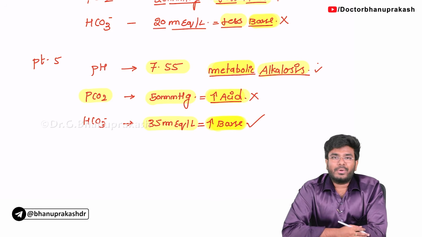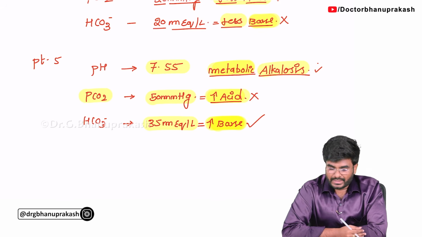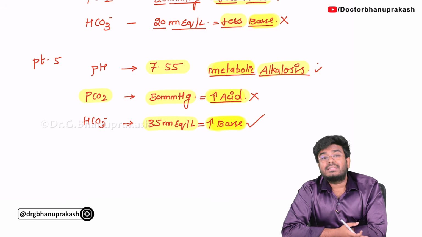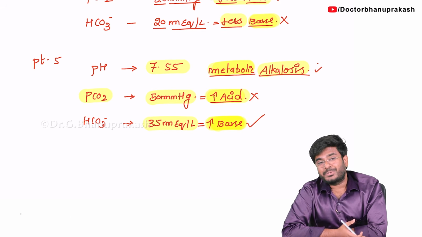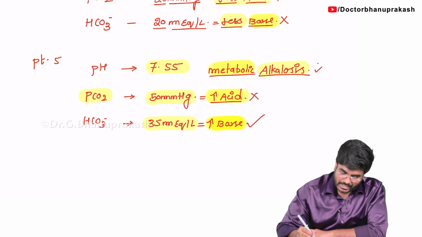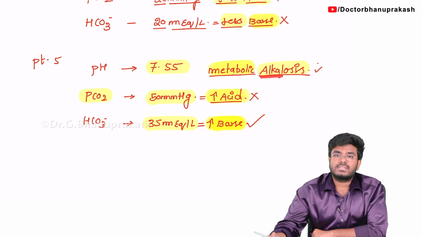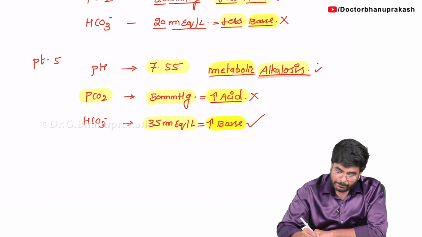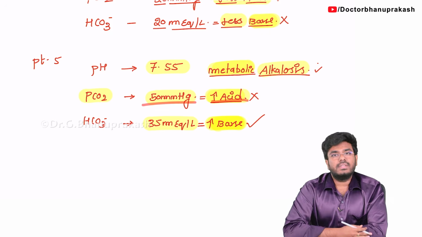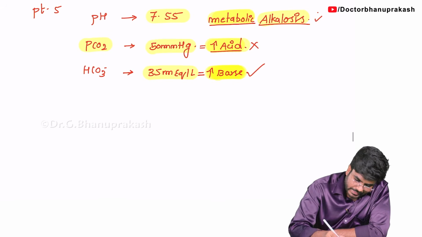So this is how you have to find out whether a disorder is, first of all, acidosis or alkalosis, whether it is respiratory or metabolic, and whether it is getting compensated or not getting compensated. See, in this condition, the person is suffering with alkalosis, and this alkalosis is getting at least partially compensated with the help of the lungs. Now, last example I am giving you.